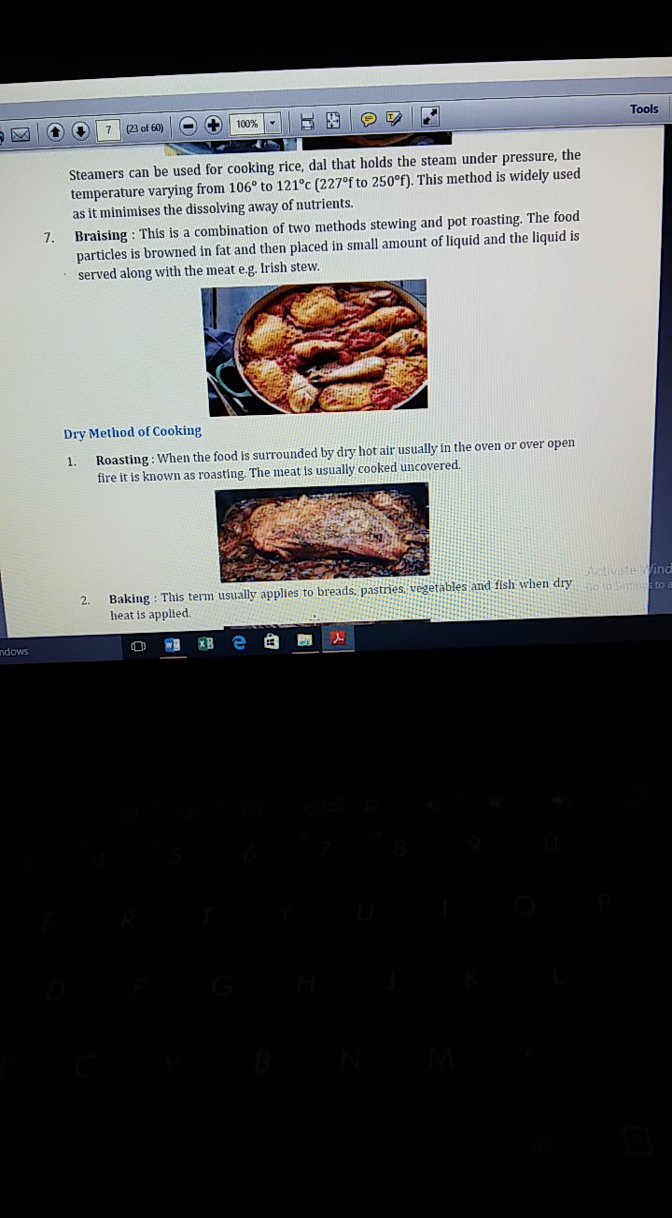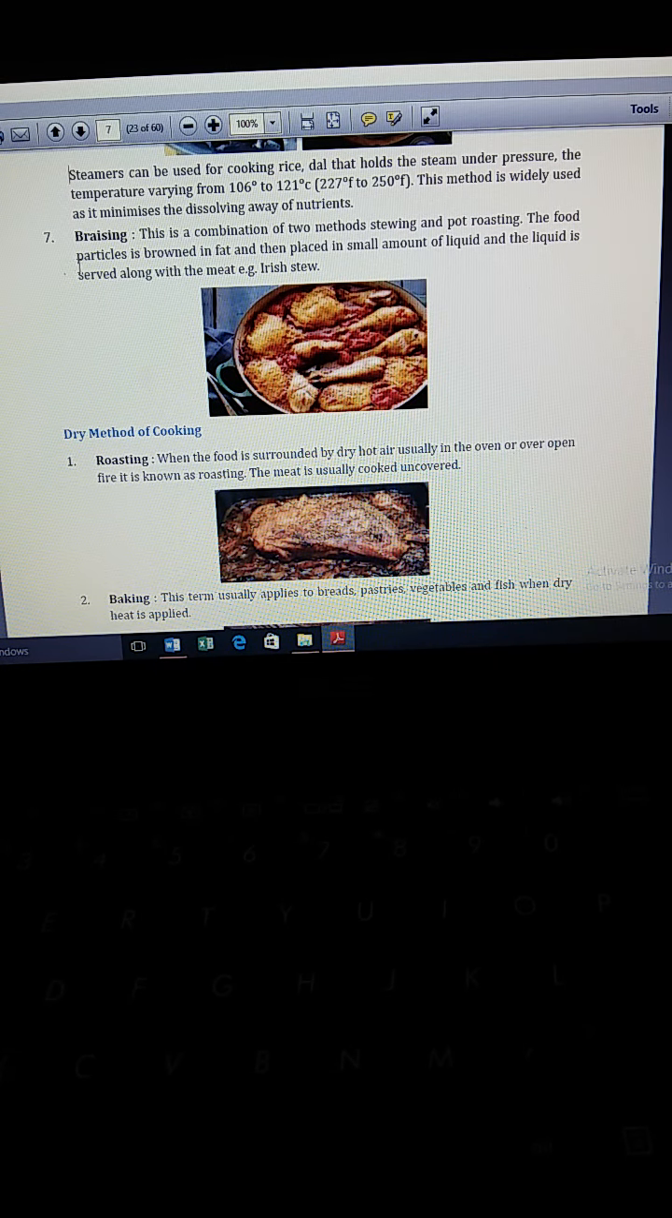Steamers can be used for cooking rice and dal, and they hold the steam under pressure. The temperature varies from 100 degrees to 121 degrees Celsius. This method is widely used because it minimizes the dissolving away of the nutrients. Steaming method is the best method to cook the food.